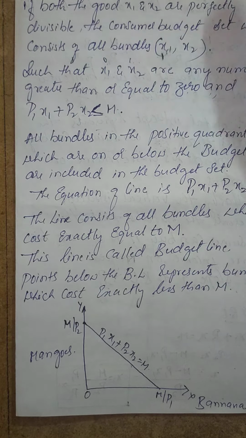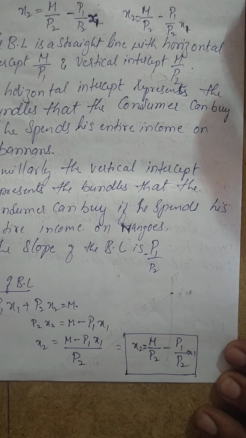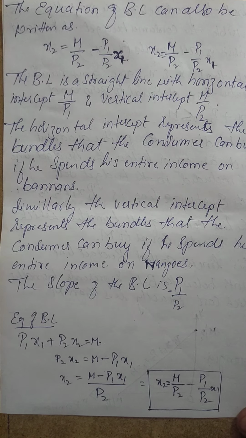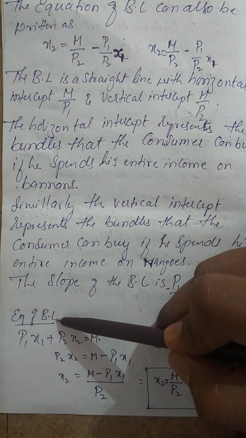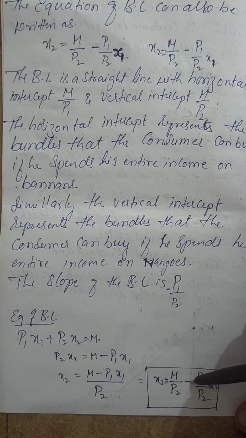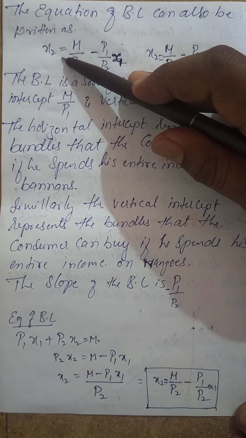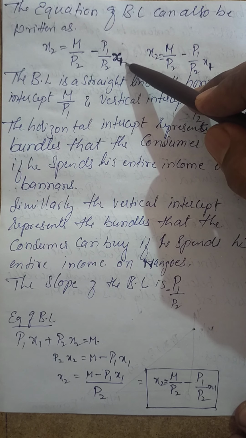Okay, so next the thing we are going to discuss is the equation. Yes, the equation of the budget line can also be written in another form. Please come and see here. It is the equation of the budget line, and it can also be written in this form. How and why? See, we know very clearly x2 good is mango, x1 good is nothing but banana.